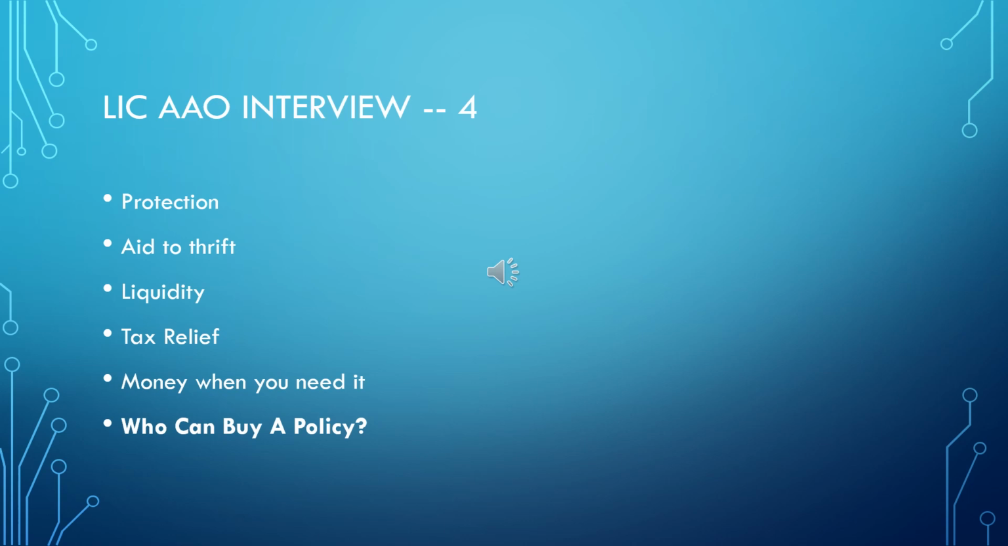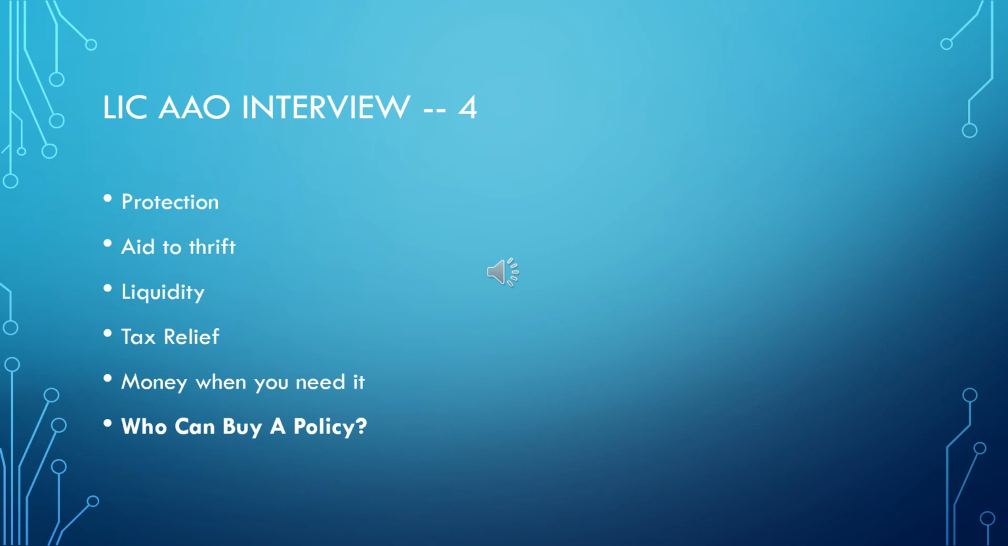And the next point is liquidity. Liquidity meaning is this, that in case a person who has taken a life insurance policy needs some money urgently for some purpose, then he can take a loan against it. So that is an advantage in the case of an LIC policy.